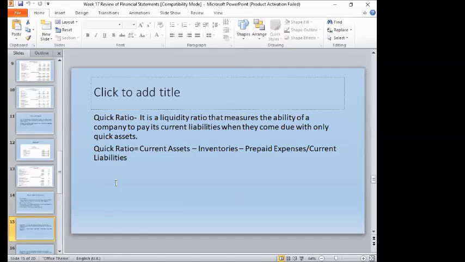Quick ratio measures the ability of the company to pay the current liabilities when they come due only with the quick assets, the assets that can be converted to cash immediately. So what is the formula for the quick ratio? The current assets less the inventories, less the prepaid expenses, divided by the current liabilities.